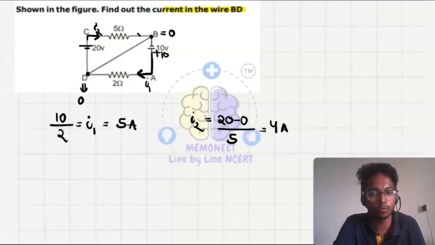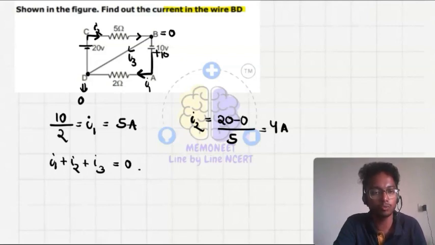So here 4 ampere is going through, and from BAD 5 ampere is passing, and we know that I1 plus I2 plus I3 is equal to 0. Let's say here it is I3.